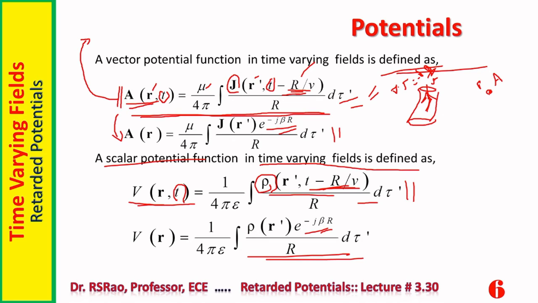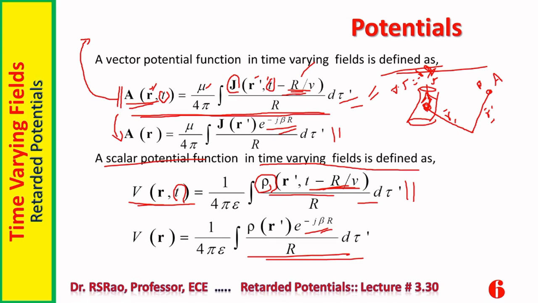Let us suppose the position vector of point P is, normally it is indicated by R. Position vector of source point. Here we consider a differential volume and it becomes source point. Position vector of source point is indicated by R prime. Bar indicates a vector. So this is a vector R, whereas R prime is this one.